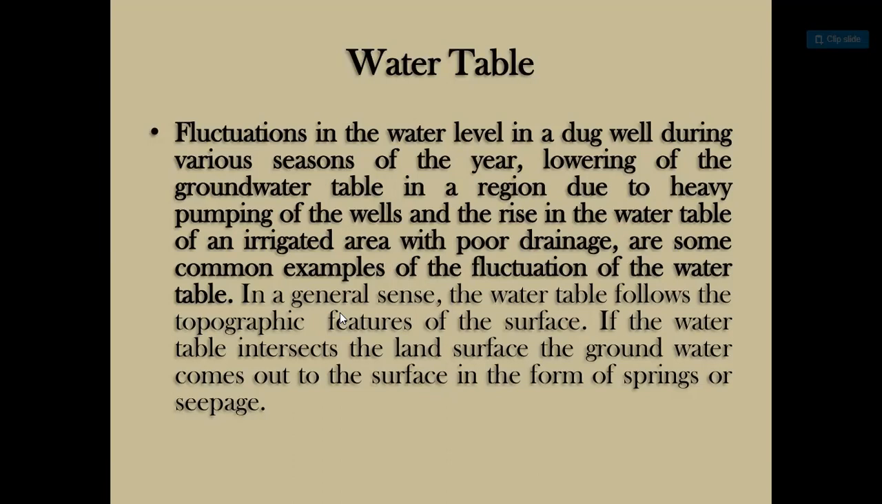Fluctuations in the water level in a dug well during various seasons of the year, lowering of the groundwater table in a region due to heavy pumping of the wells, and the rise in the water table of an irrigated area with poor drainage are some common examples of the fluctuation of the water table. In a general sense, the water table follows the topographic features of the surface. If the water table intersects the land surface, the groundwater comes out to the surface in the form of springs or seepage.